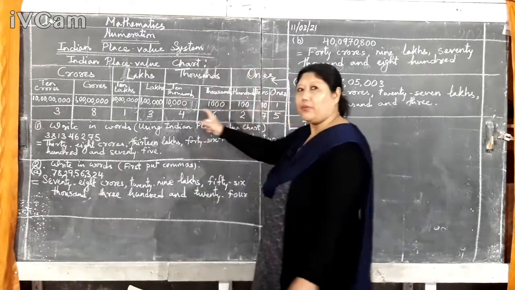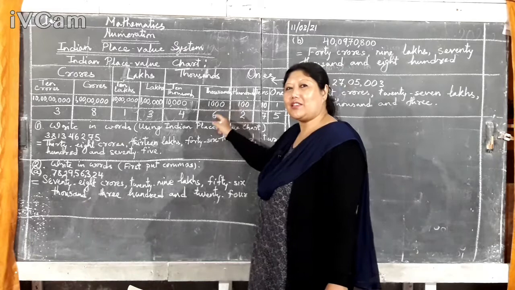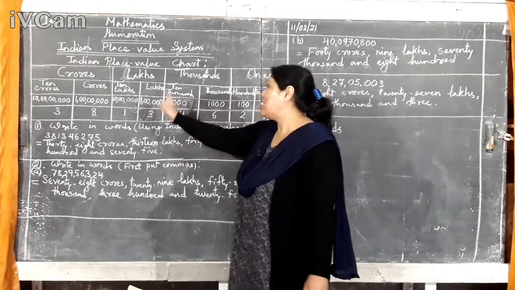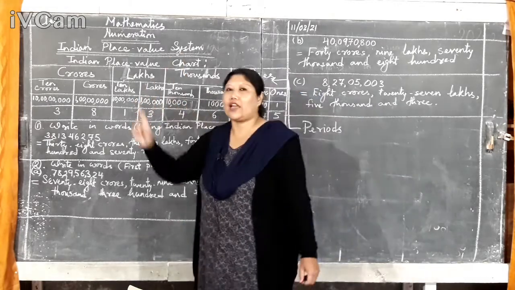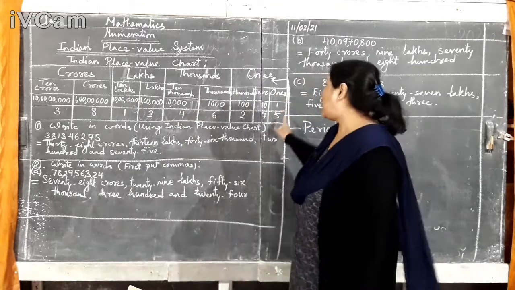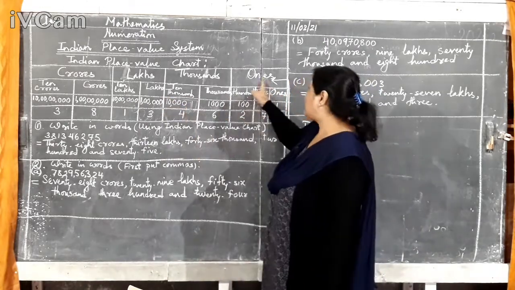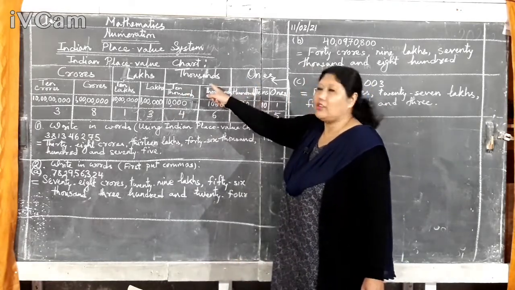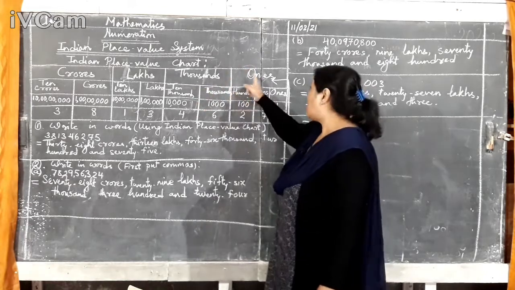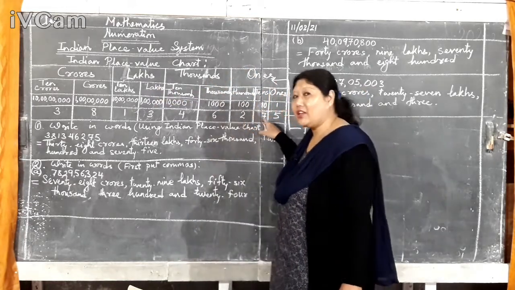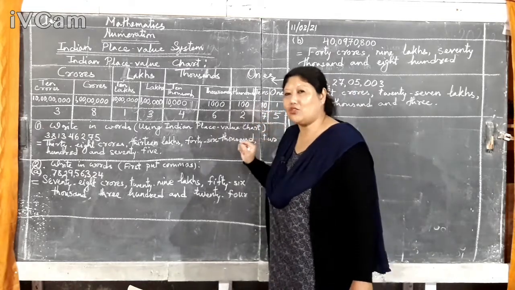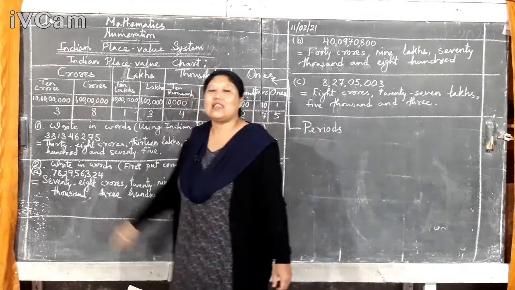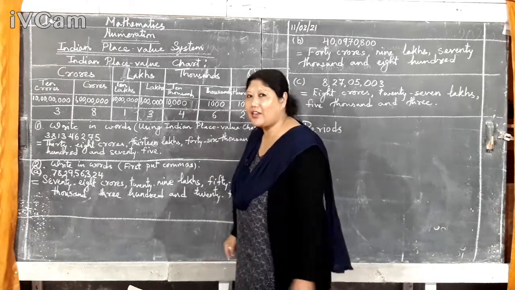So clear? 3 periods. Ones, tens, 100 belong to ones. 1000, 10,000 belong to thousands. Lakh, 10 lakh belong to lakhs. Crores, 10 crores belong to crores. So these are places and the leaders are called periods. Here you counted 1, 2, 3, 4 periods. But in the Indian place value chart, there are 1, 2, 3, 4, 5, 6, 7, 8, 9 places.